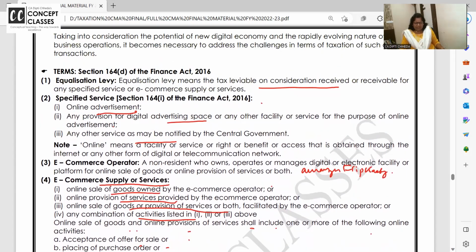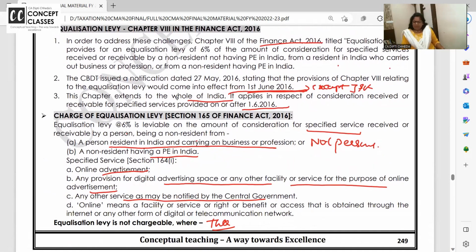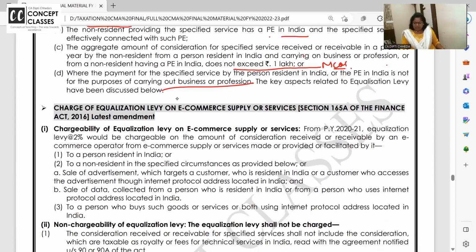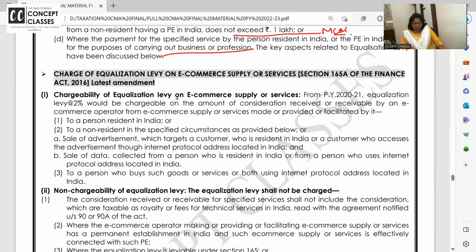These definitions are for 165A. So 165 is clear, 6%. Now let us see what is 165A. How much is it being charged, what do you think? 2%.